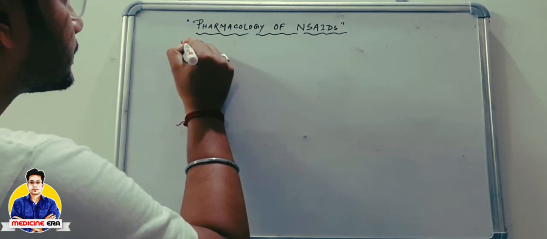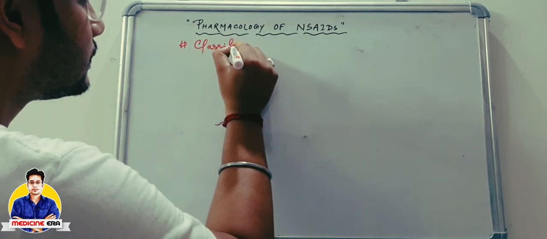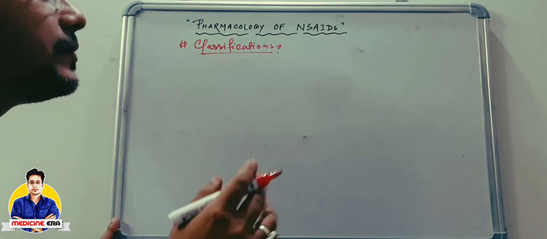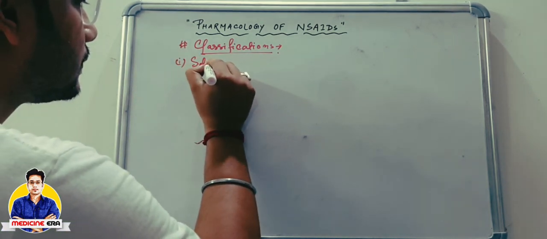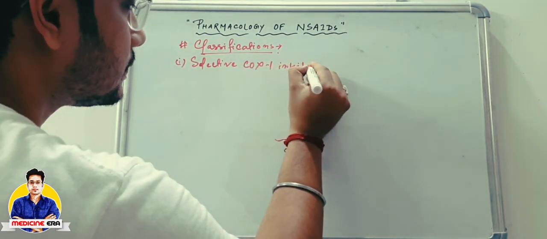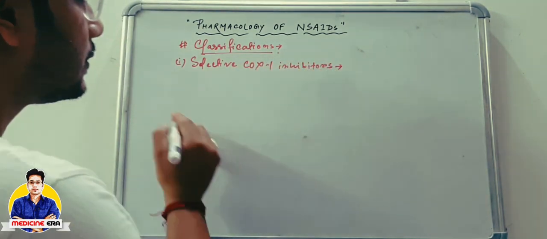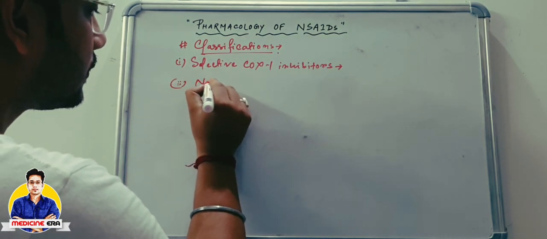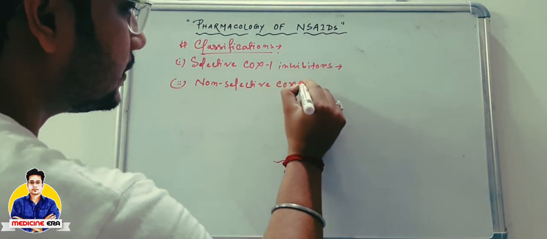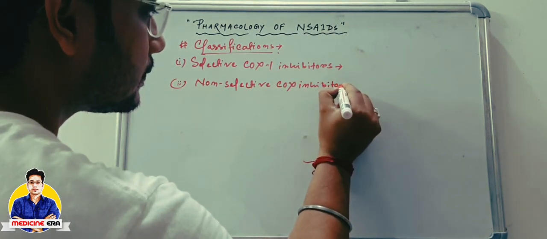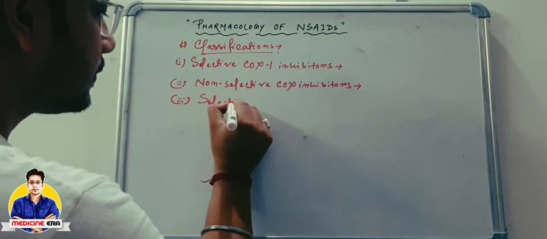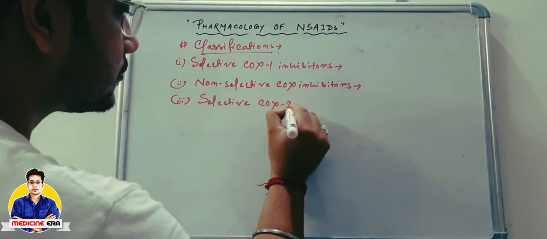So they are mainly classified into three parts. Number one, selective COX-1 inhibitors. Number two, non-selective COX inhibitors. And number three, selective COX-2 inhibitors.